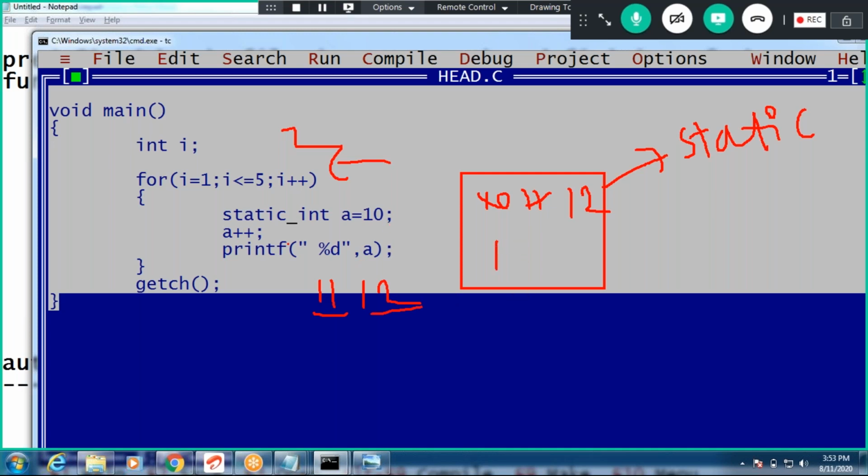You understood? Now what is the output? 11, 12, 13, 14, 15. You understood the difference between auto and static. Write this program, guys.